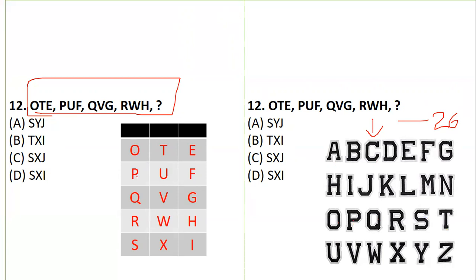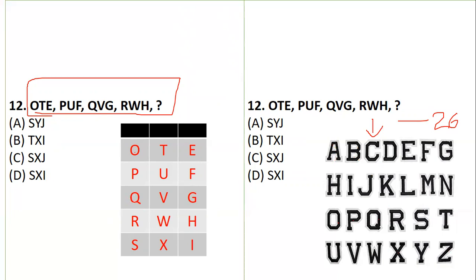Next is P, then U, a gap of 4. Then U and F: 1, 2, 3, 4, 5, 6, 7, 8, 9, 10, a gap of 10. Here also a gap of 10.